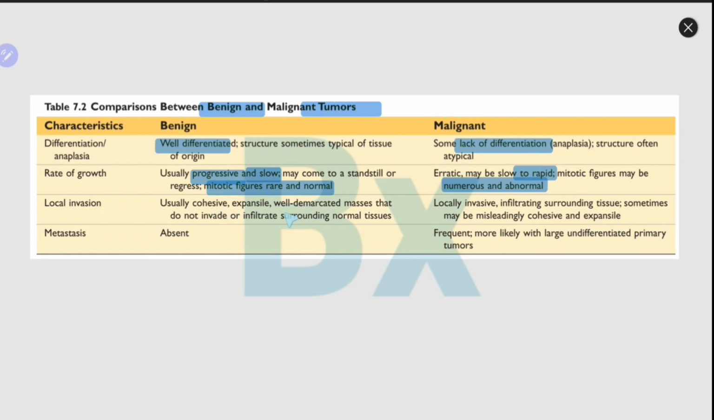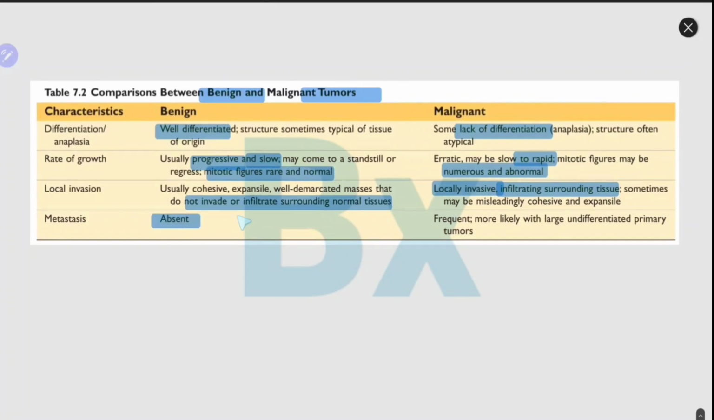Local invasion. Benign tumors do not invade or infiltrate the surrounding normal tissue, while malignant tumors infiltrate surrounding tissue and are also invasive. While metastasis is absent in the benign tumors, metastasis is frequent in malignant tumors.